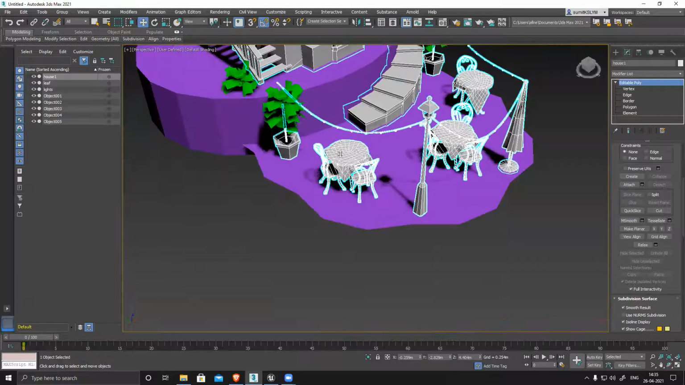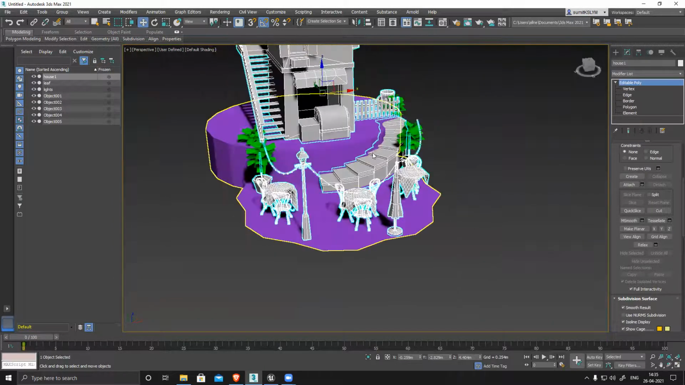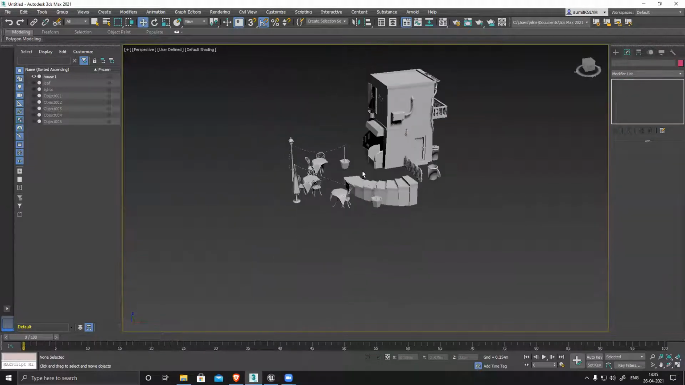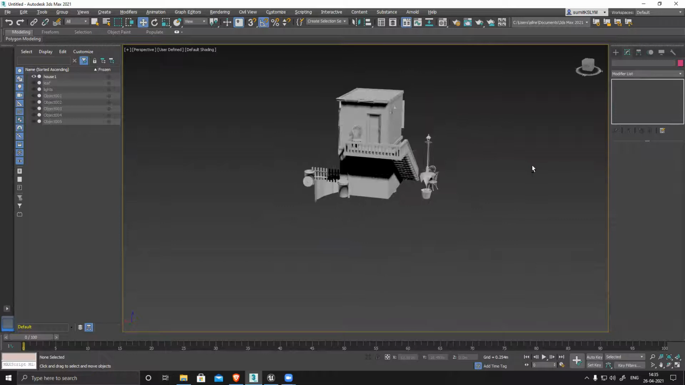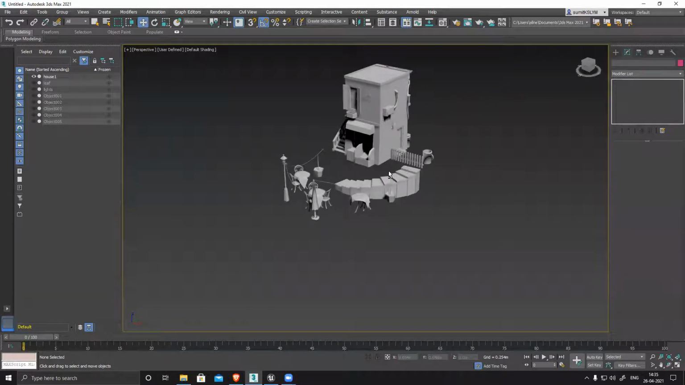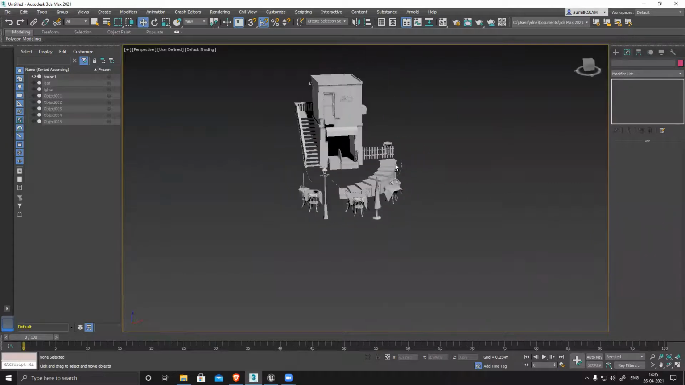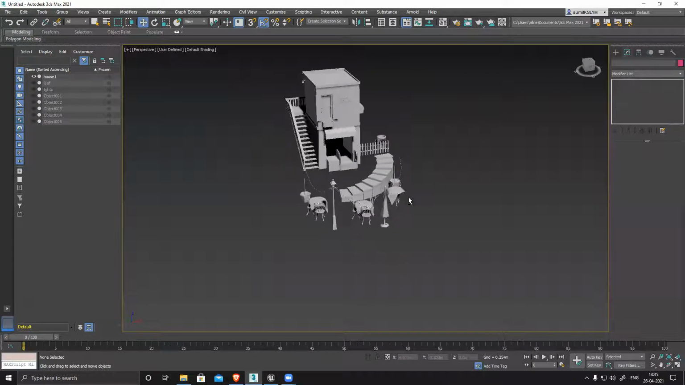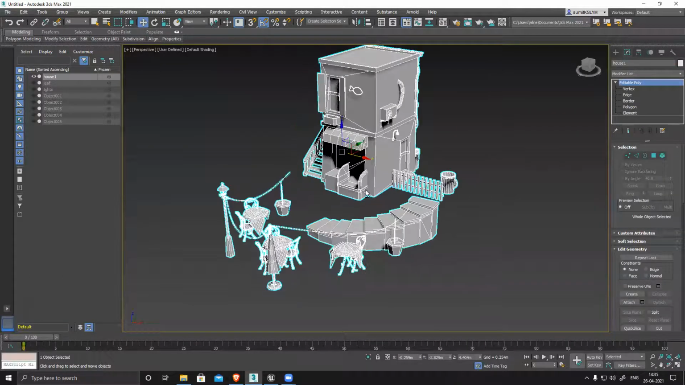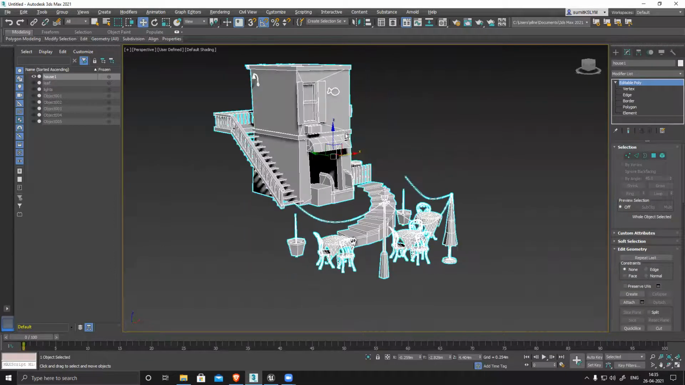Select this and hide unselected. So this is my main scene that I have to unwrap. Everything else can be used with a different material or different texture. That's clear, right? Yes, sir. Now let's start unwrapping the building.